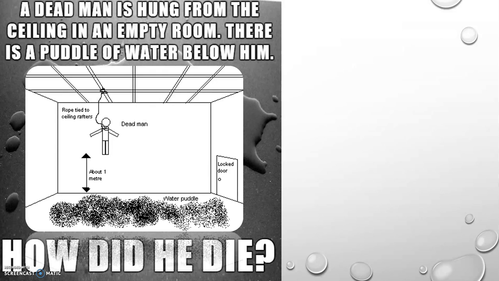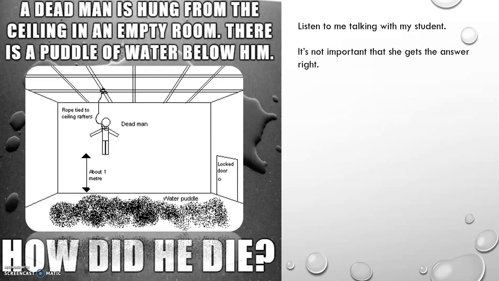The walls are smooth. Let's say they're made out of concrete, okay, cement. The door is locked from the inside. He's inside a cube. So how did he get up there? How did he die? Before we start, listen to me talking with my student.